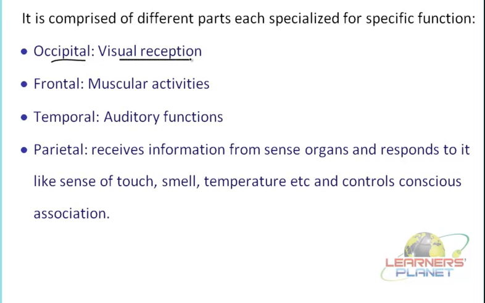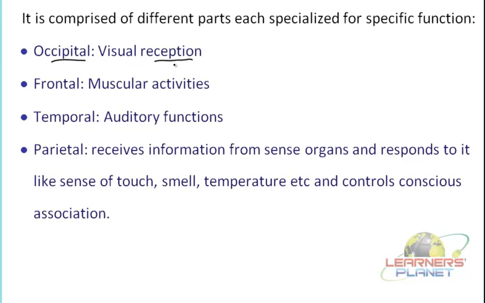associated with the visual reception. We are saying it is associated with the visual reception. Mind it, the word reception is used. So now what can you interpret out of this? Visual means associated with vision, and vision is linked with what? With your eyes. Eyes, that means there is a location for the photoreceptors.